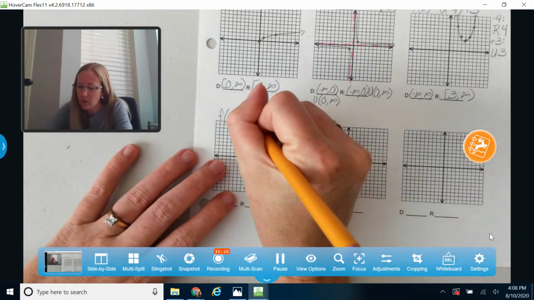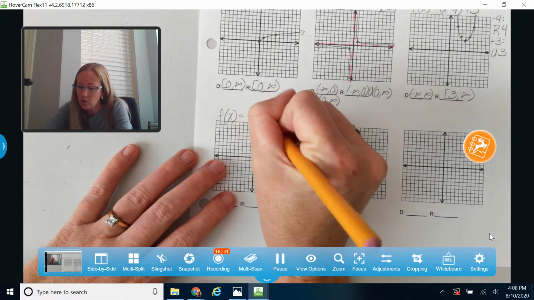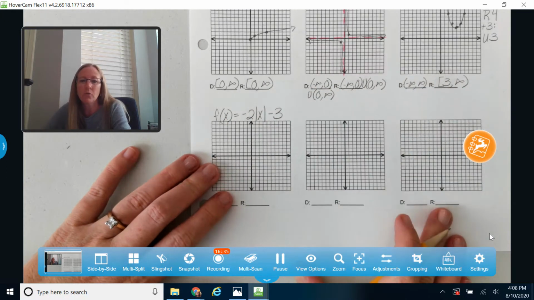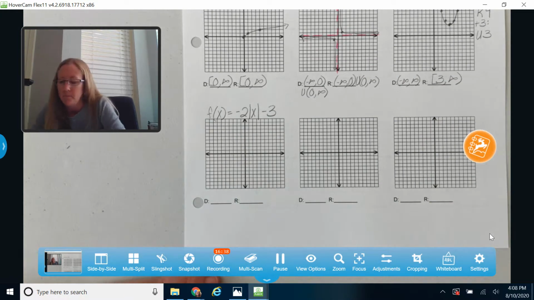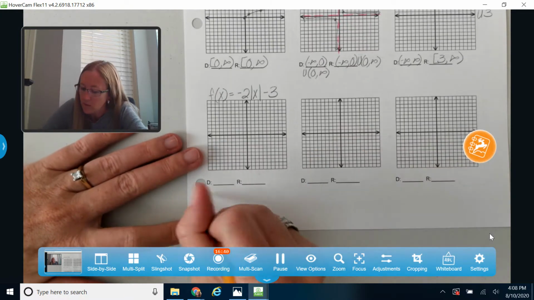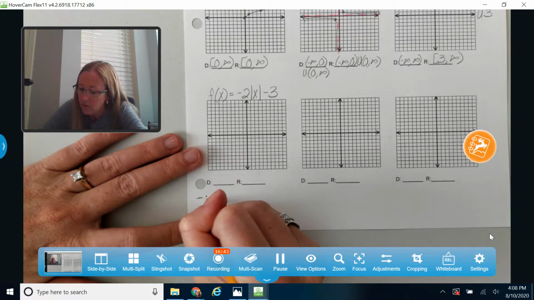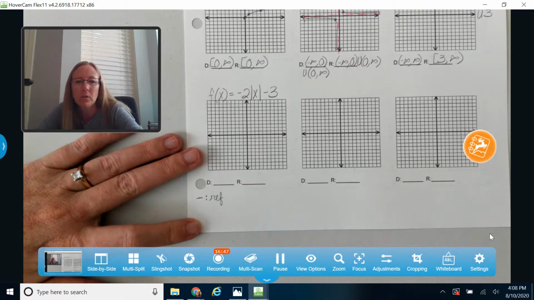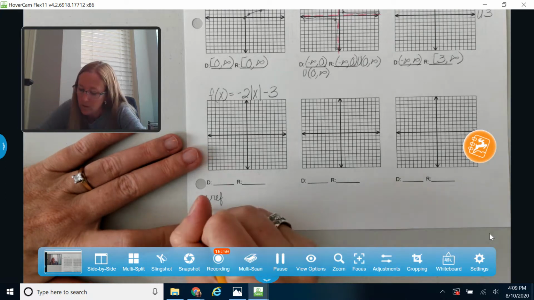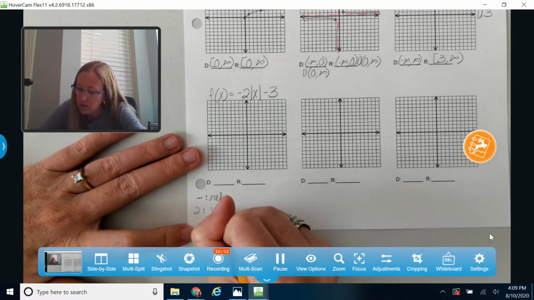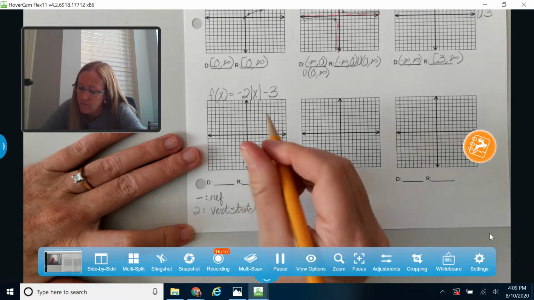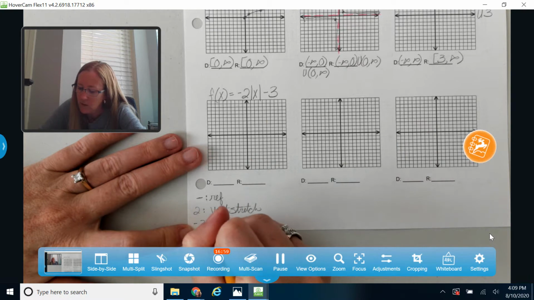Okay, let's take a look at a reflection with a stretch. So let's look at what happens with some of these things out front. I'm going to go ahead and also do a vertical move. Okay, let me go down here and write down what's going on here. So the negative out front is going to make me reflect. So rather than going up, I'm going to be going down. Okay, the 2 in the front is causing the vertical stretch. And the minus 3 over there on the end is going to make this thing move down 3.